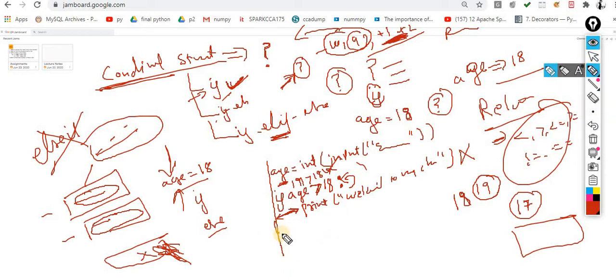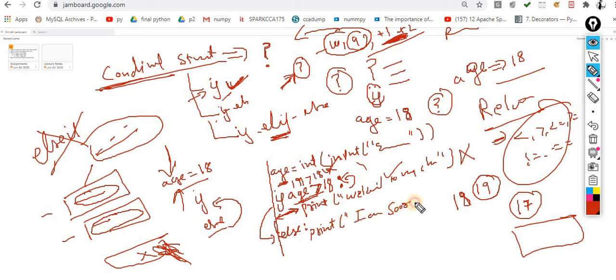For the else implementation, because I am implementing this else with this if, it is dependent on this. If this condition is true, then this statement is executed. If this condition is not true, then your else would be executed. Else colon, print I am sorry. Very simple. So this is the funda.